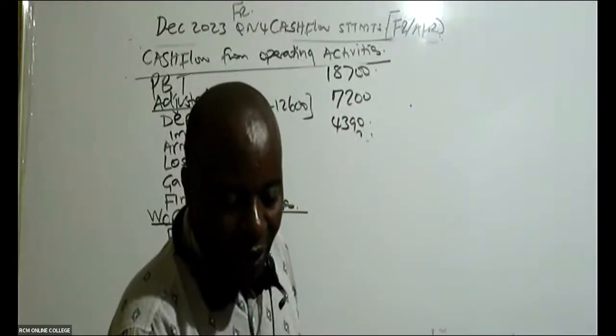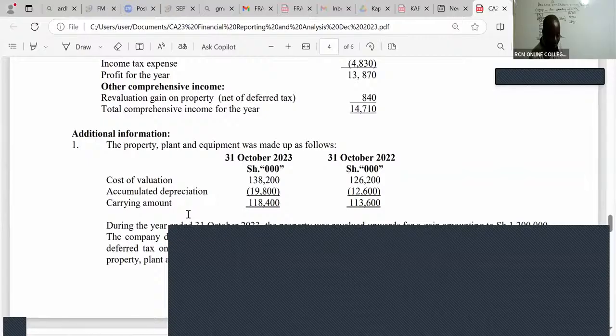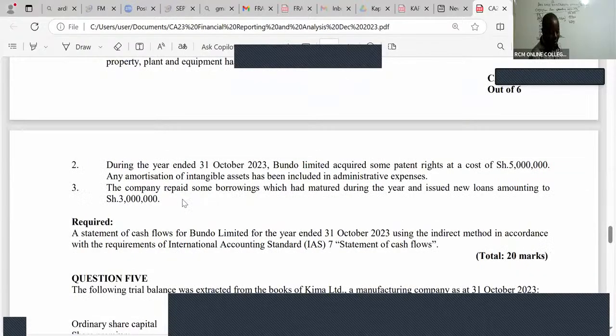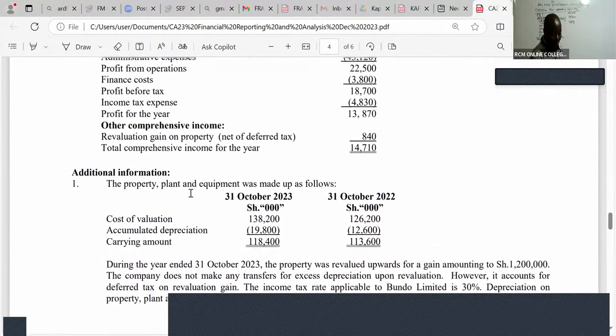All right, ladies and gentlemen, I will come to the next working here. Next additional information note. So I'm told note number 3, the company repaid some borrowings which had matured during the year and issued new loans amounting to 3 million.